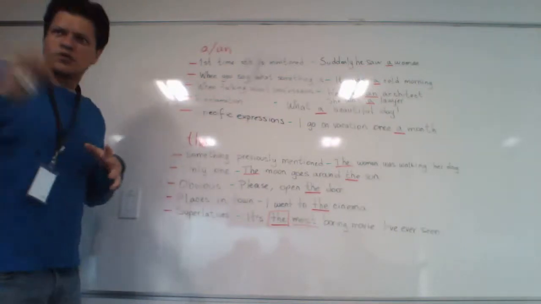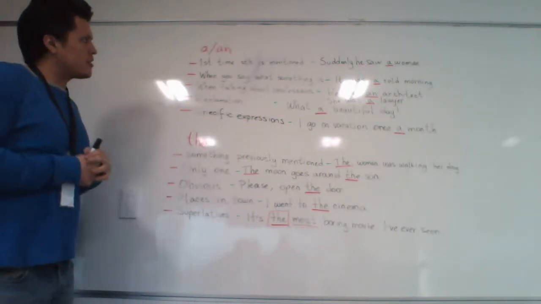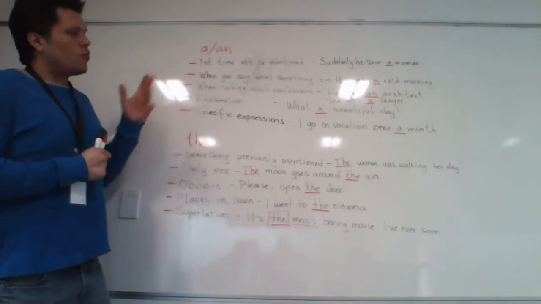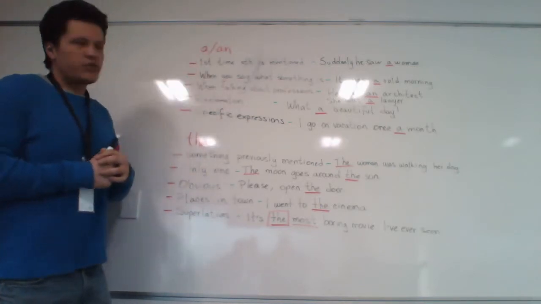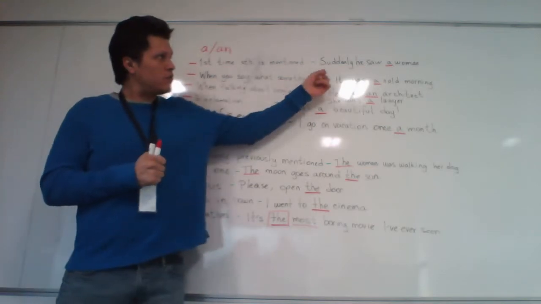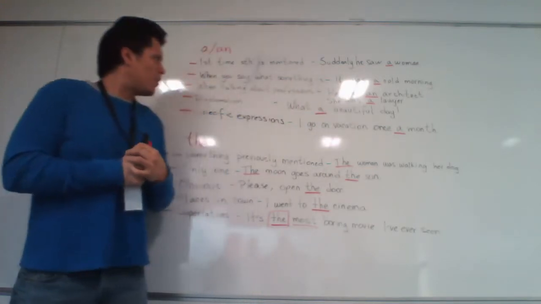To review the differences between a and the. So when are we going to use a or an? We're going to use it the first time something is mentioned. For example, suddenly he saw a woman.